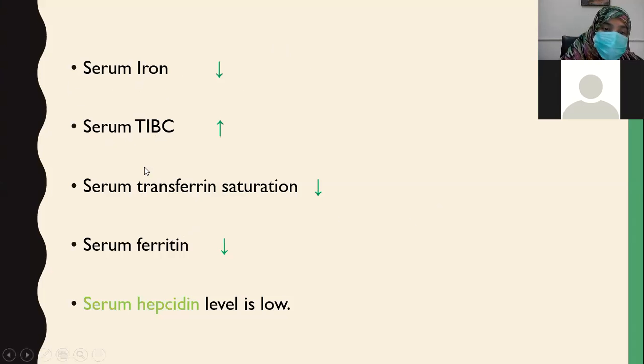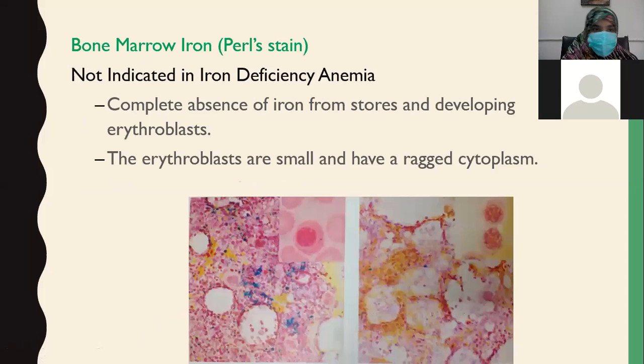Serum ferritin: ferritin is the stored form, so the stored form of iron is also low inside the body. So serum ferritin levels are low. Serum hepcidin levels are also low. So this indicates that the patient has iron deficiency, not any other disease.